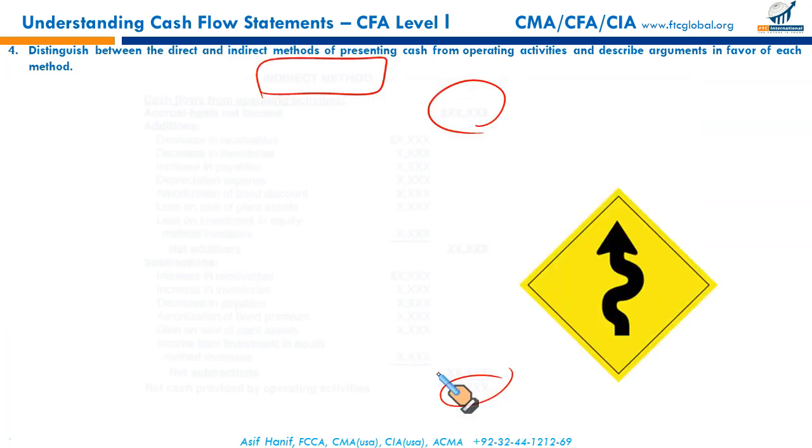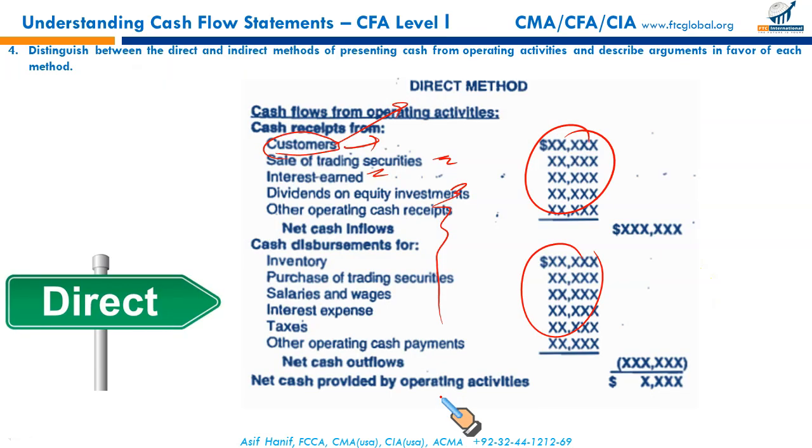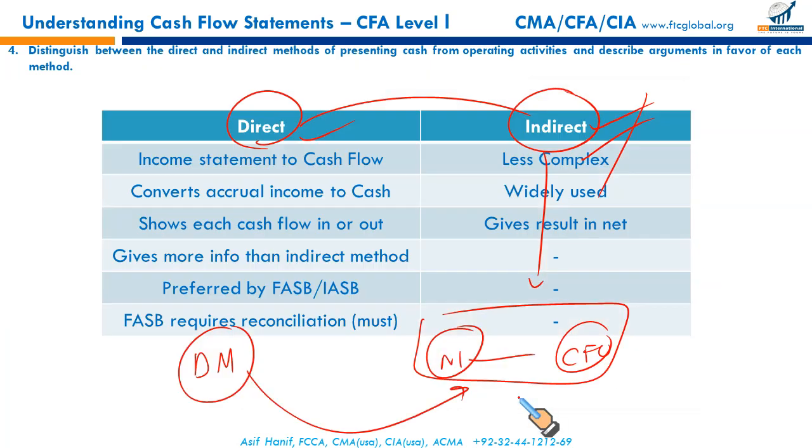But in indirect method, you just need a trial balance and a balance sheet, and you just take these numbers from the trial balance and balance sheet, and there you go. But in direct method, you have to drill deeper. You have to find information in a much finer way. That's why we conveniently avoid this method. So gentlemen, that's the difference.